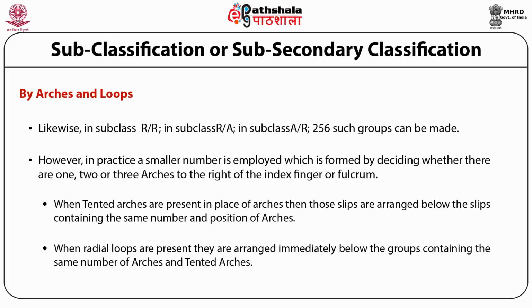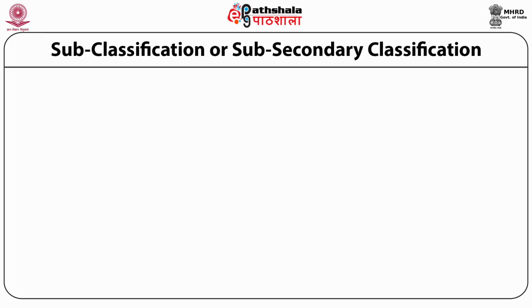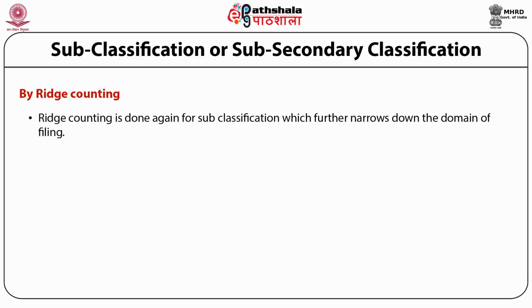In subclasses bearing ulnar loops like R by U, A by U, U by A, U by R and U by U in the right hand or in the left hand, subclassification proceeds by ridge counting, the details of which will be explained in the next session. The next subclassification is done by ridge counting. Ridge counting is done again for subclassification, which further narrows down the domain of filing.